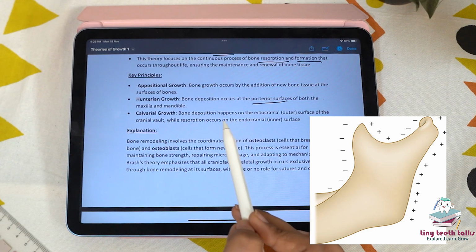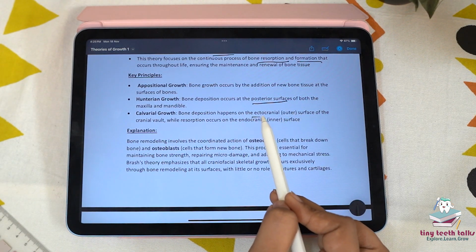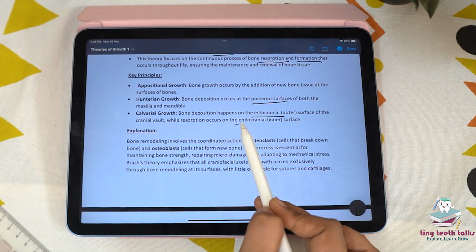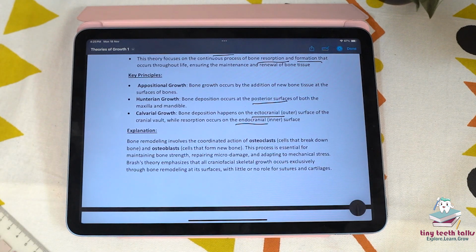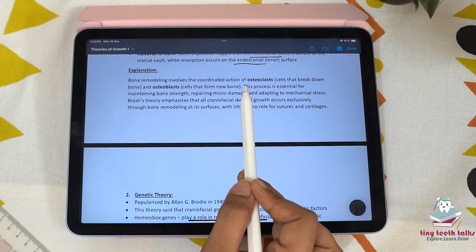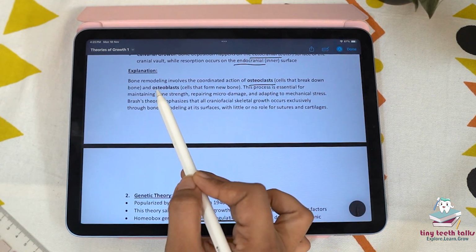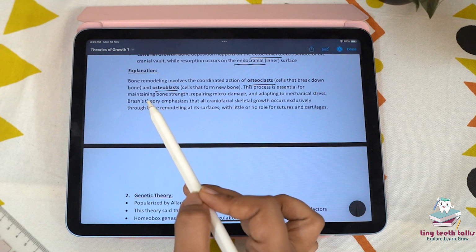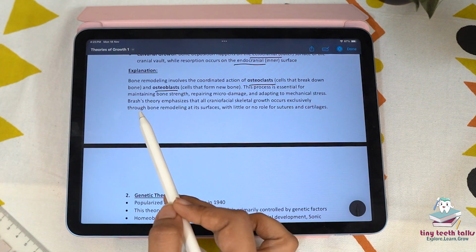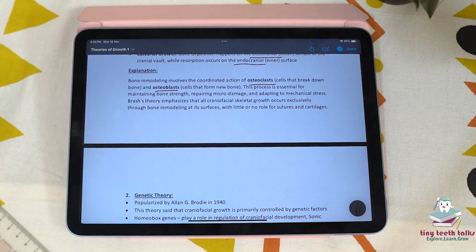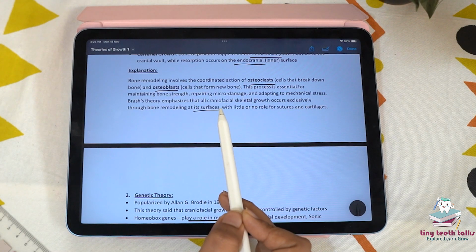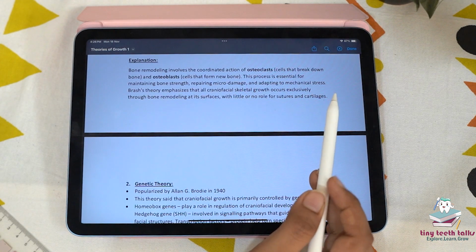Then bone deposition occurring at the posterior surface of both the maxilla and mandible is known as Hunterian growth, and bone deposition happens on the ectocranial, which is the outer surface of the cranial vault, while resorption occurs on the endocranial, which is the inner surface. It's known as calvarial growth. So according to this theory, bone remodeling involves the coordinated action of osteoclasts and osteoblasts. This process is essential for maintaining bone strength, repairing micro damage, and adapting to mechanical stress. Brash's theory emphasized that all craniofacial skeletal growth occurs exclusively through bone remodeling at its surface, with little or no role for the sutures and cartilages.